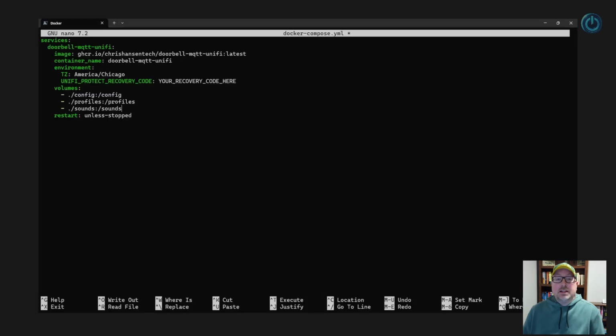The only value we need to change is the UniFi Protect recovery code. I'm not going to paste mine here, of course. Save the file and exit.